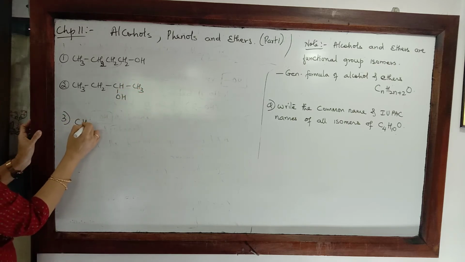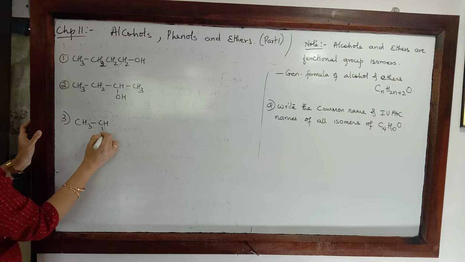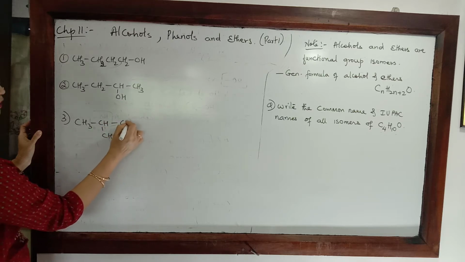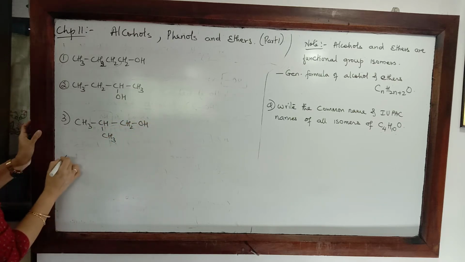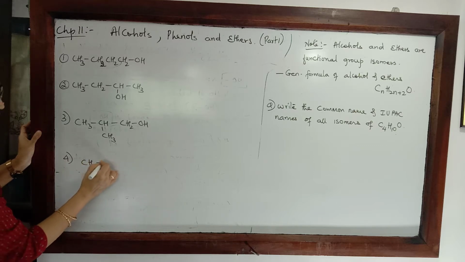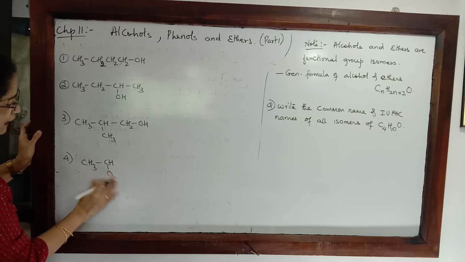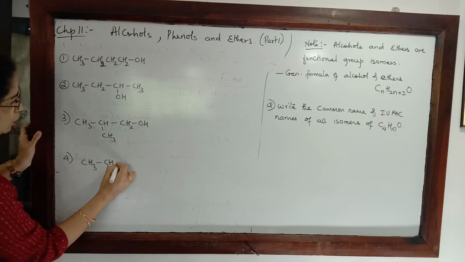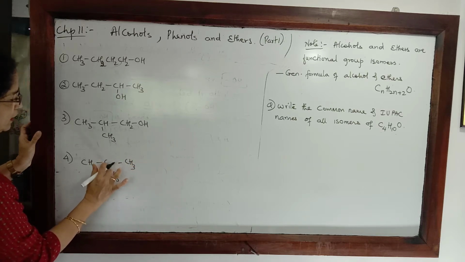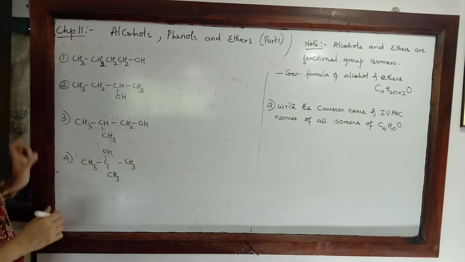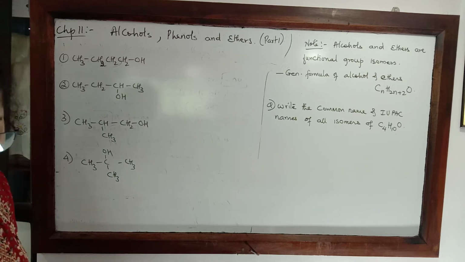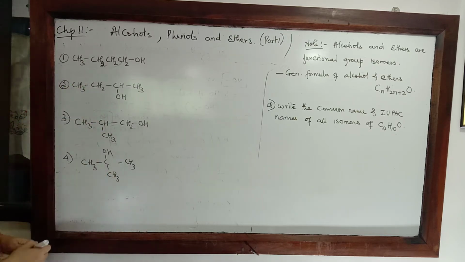Now I can change the carbon chain and give it a branching and put the OH on a primary carbon. I can keep the carbon chain same now, but I can add the OH group to the tertiary carbon. So these are the possible alcohols with 4 carbon atoms.